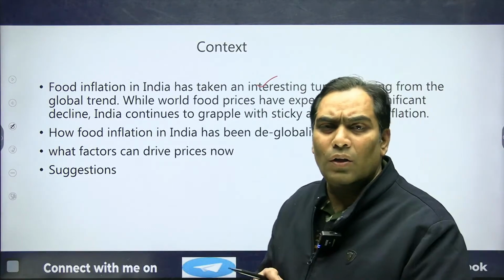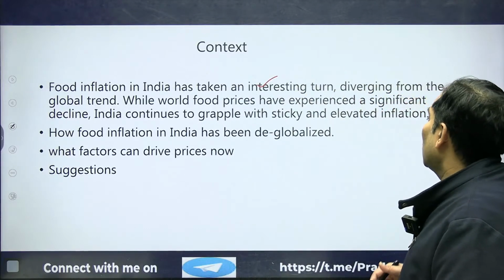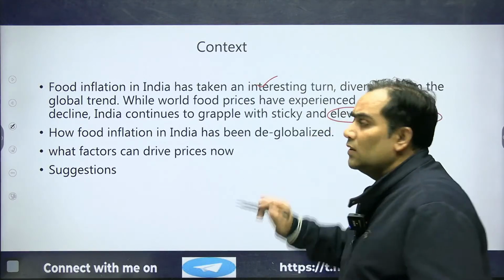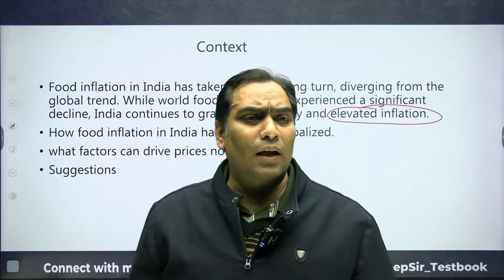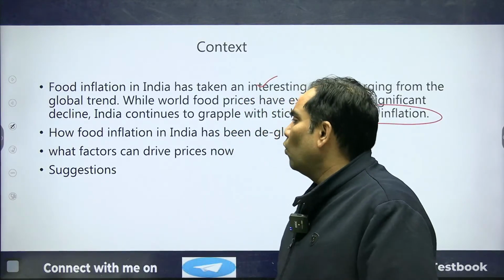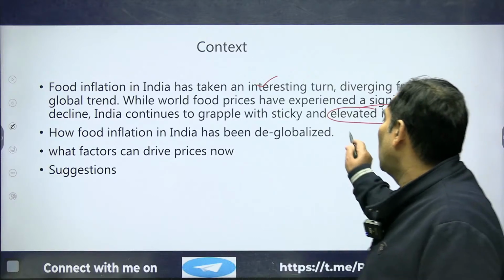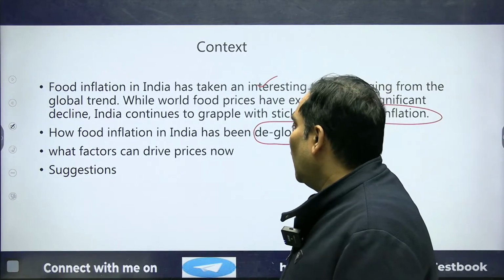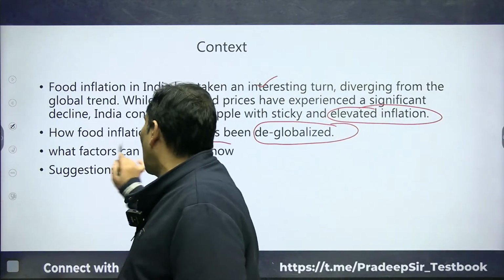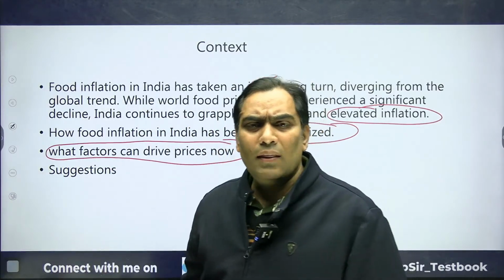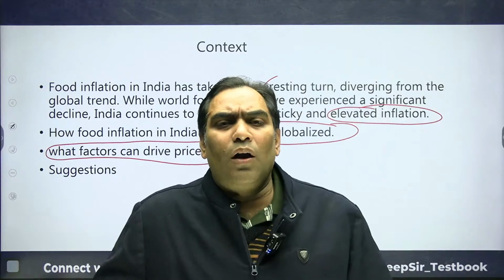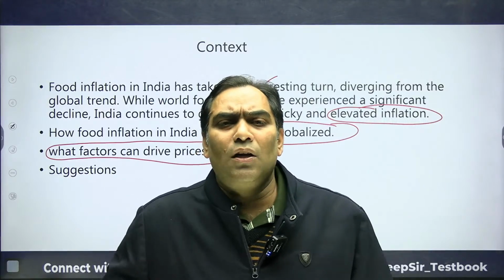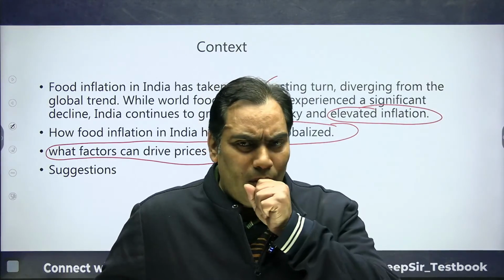That means it is not following the global trend, and while world food prices have experienced a significant decline, India continues to see sticky and elevated food inflation. That's why it is important. We are going to focus on how food inflation in India has been deglobalized, how the Indian government has deglobalized it. Then we will focus on the factors which are going to drive food inflation in India now, and then on suggestions, as continuously food inflation is in positive territory, 0.7% to 11.